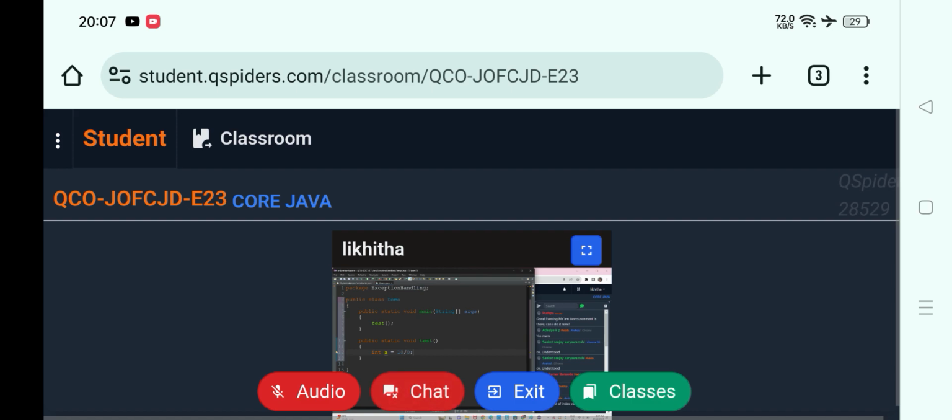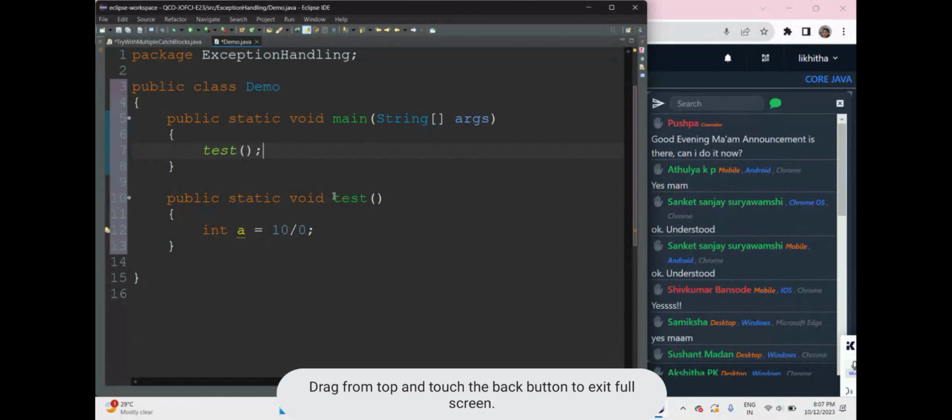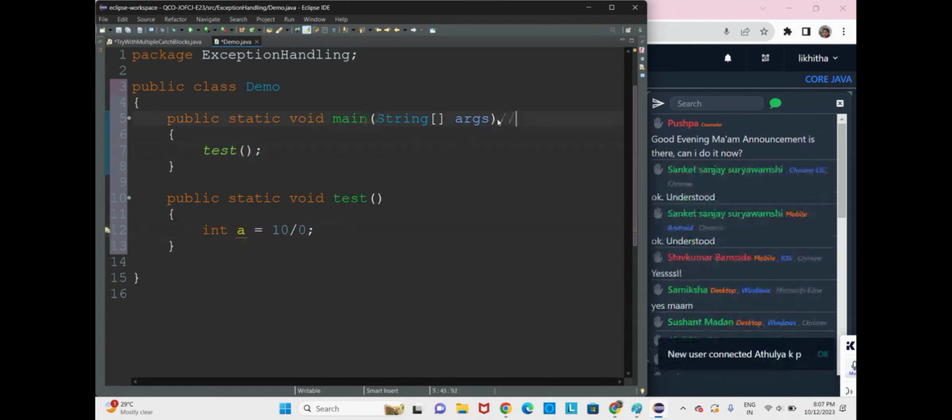Now here you have seen the test method is being called from the main method. Now control comes to the test method block, and this statement will be executed. Since it is executing, you are getting the exception here. Now here the exception is not handled. With the exception only, control goes back to the calling method.